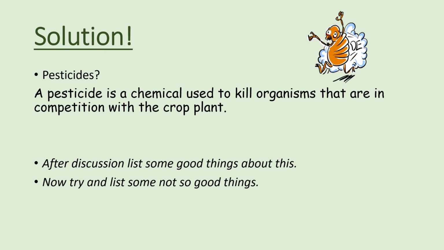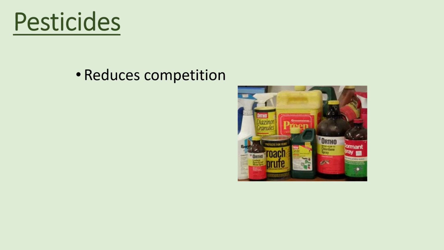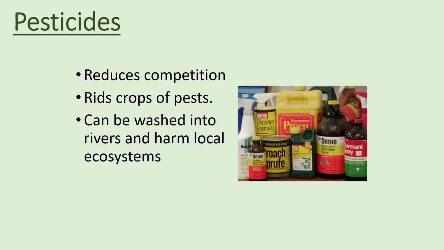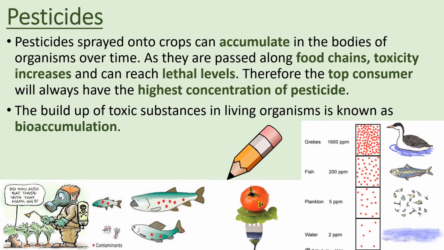So the answers are that pesticides are good because they reduce competition, they get rid of crop pests, but the bad thing about pesticides is they can be washed into rivers and harm local ecosystems, and they can be potentially harmful to humans. The biggest problem that you need to know about is that pesticides sprayed onto crops can accumulate, so that just means build up, in bodies of organisms over time. And as they are passed along food chains, toxicity increases and can reach lethal levels.